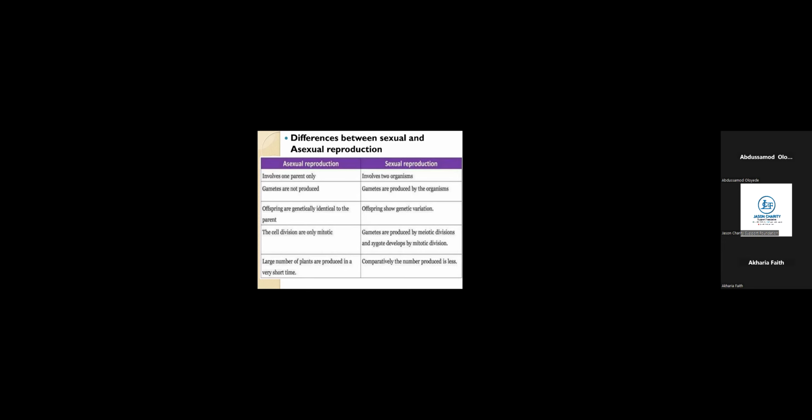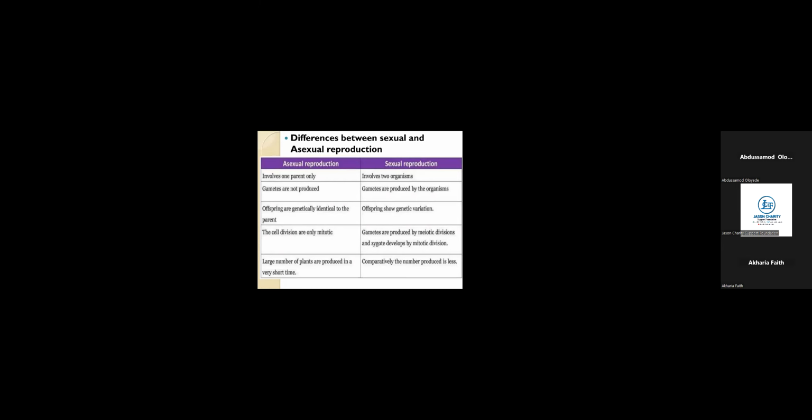Another difference is that for asexual reproduction, the cell divides with the process known as mitotic. Now I want us to note something. Mitotic cell division is mainly on growth. It works mainly on growth of an organism. That is how an organism grows. That's where it's specialized. And mitotic cell division leads to formation of daughter cells.